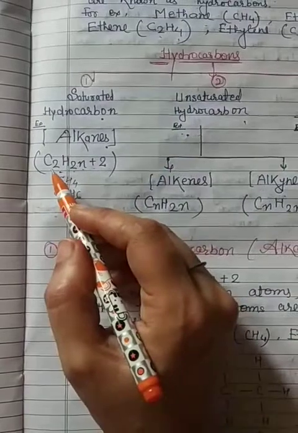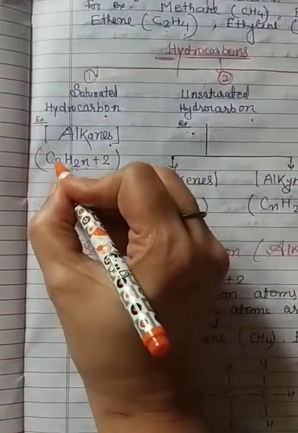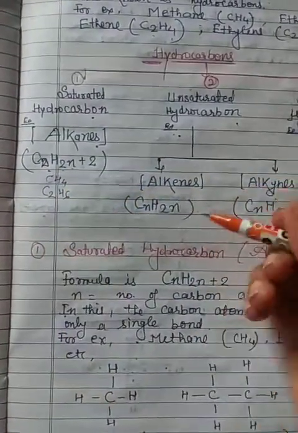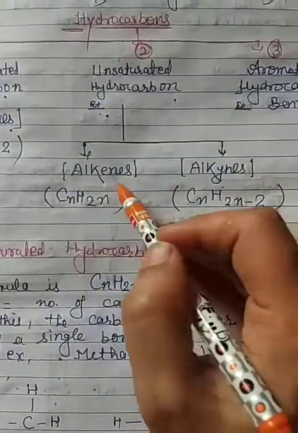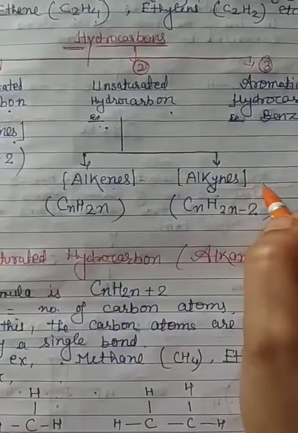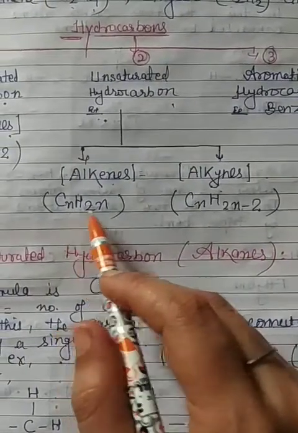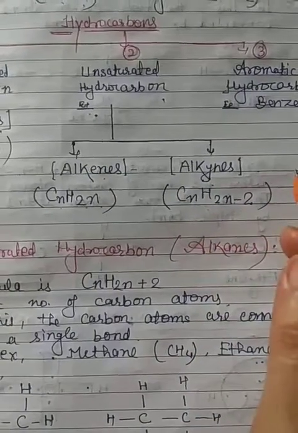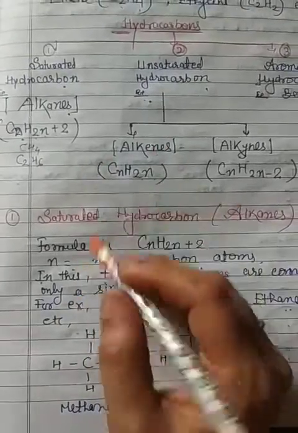The formula is CnH2n+2: CH4, C2H6, etc. Unsaturated hydrocarbons are of two types, alkenes and alkynes, meaning double bonds and triple bonds make a hydrocarbon unsaturated. The formula is CnH2n for alkenes, and CnH2n-2 for alkynes. Got it? Let's discuss them one by one.